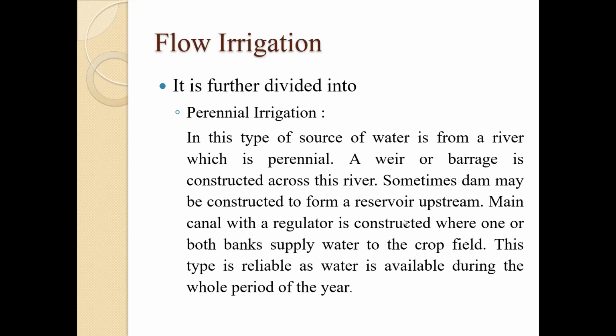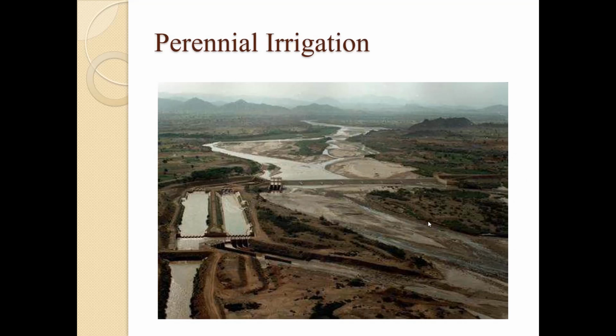A weir or barrage is constructed across this river, and sometimes dams may be constructed to form a reservoir upstream. The main canal with the regulator is constructed on one or both banks to supply water to the crop field. This type is reliable as the water is available during the whole period of the year. As we can see, there are so many dams in our area, that is in Western Maharashtra, which provide water throughout the year by storage. So this is the perennial irrigation.